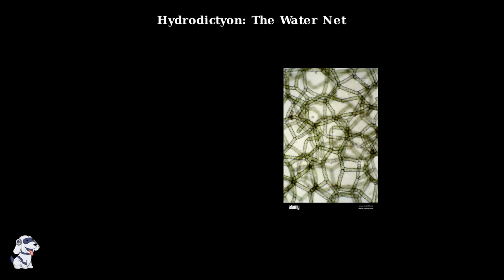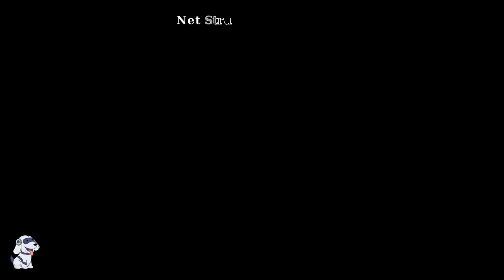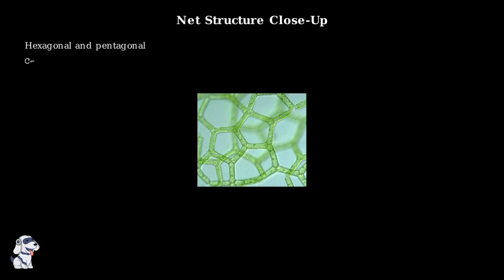Hydrodictyon, commonly known as the water net, is a perfect example of non-motile colonial algae. It forms intricate net-like structures in freshwater environments, with cells arranged in beautiful geometric patterns. Looking closely at the structure, we can see that hydrodictyon cells are arranged in hexagonal and pentagonal patterns. These connected tube-like cells form an intricate network that resembles a fishing net.